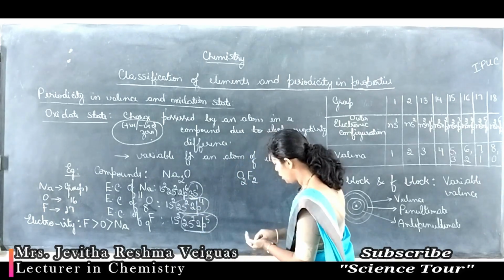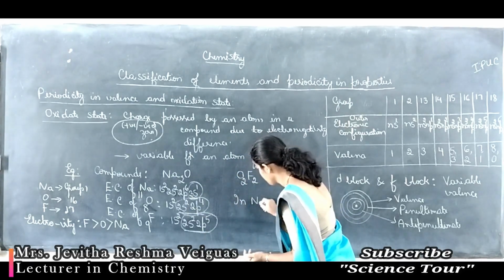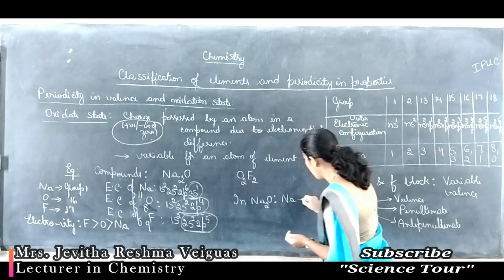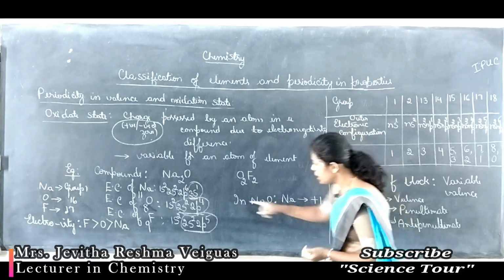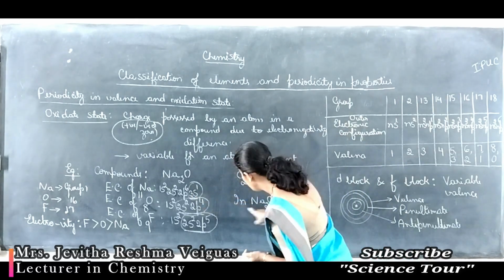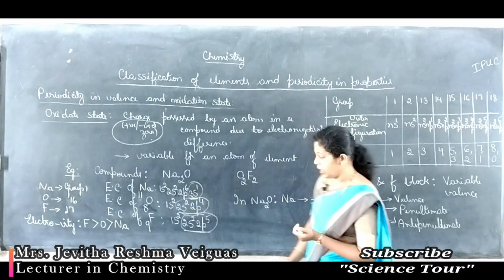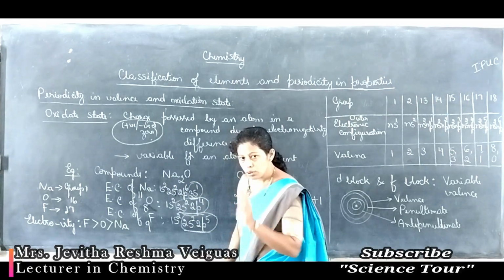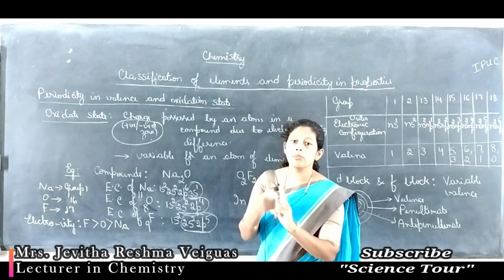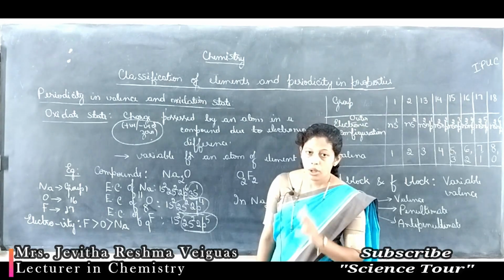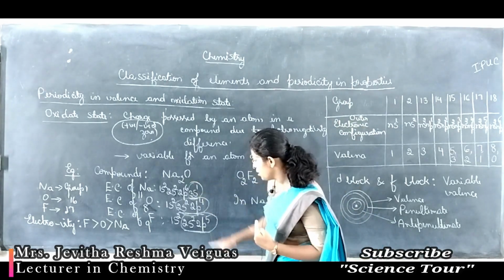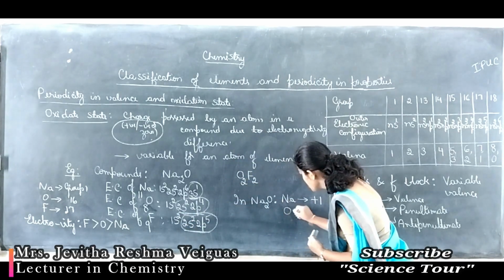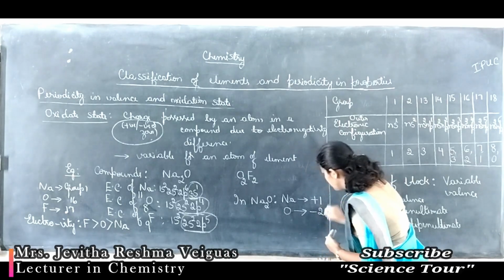So in sodium oxide, sodium will have oxidation state +1, because if it loses one electron, it gets a stable 2s2 2p6 configuration. Hence sodium loses one electron. How many sodium are there? 2. That means 2 sodium lose totally 2 electrons. Those 2 electrons are gained by oxygen. Hence its configuration becomes 2s2 2p6. So oxygen gains 2 electrons, hence the oxidation state is -2.